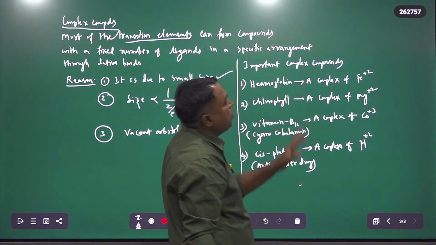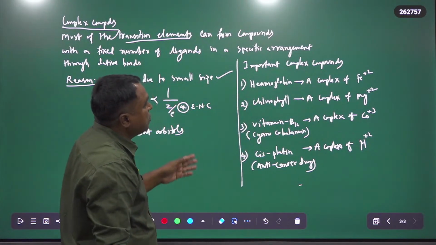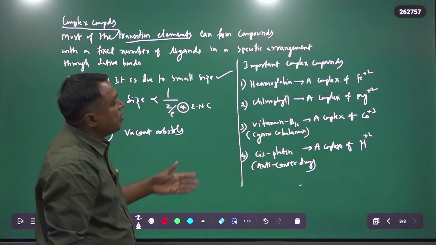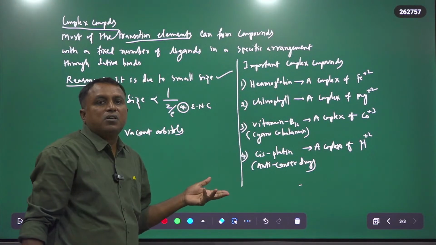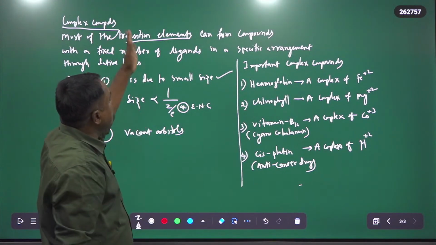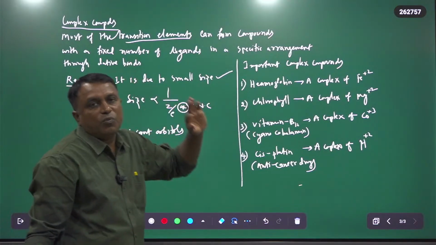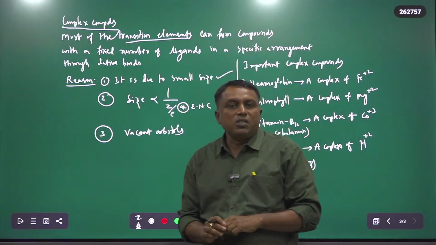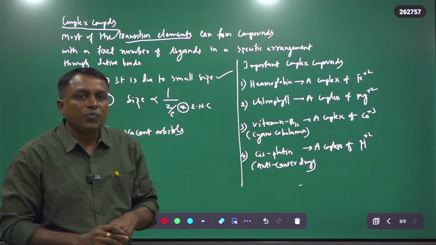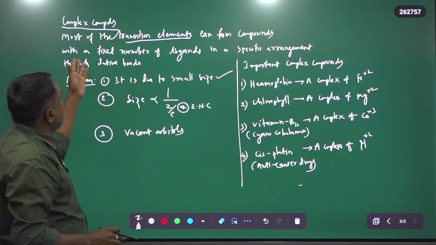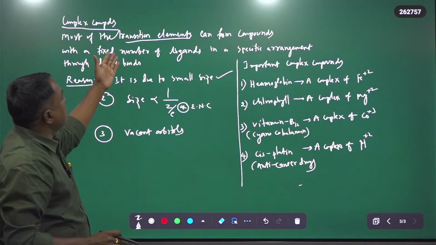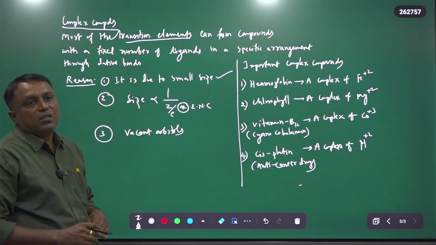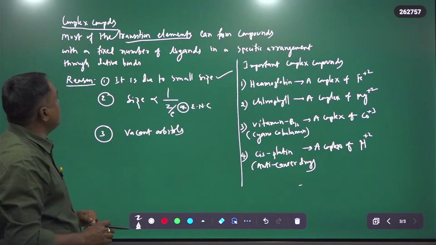So all these, Fe plus 2, Mg plus 2, cobalt plus 3, platinum plus 2, belong to our transition elements. Most of the transition elements can form a large number of compounds with a fixed number of ligands in a specific arrangement through dative bonds.